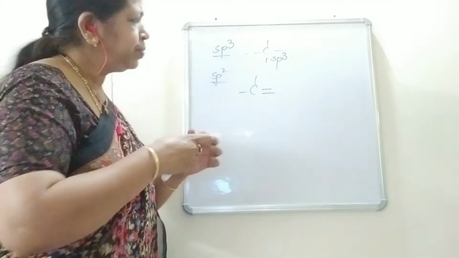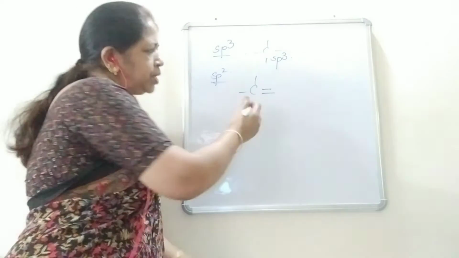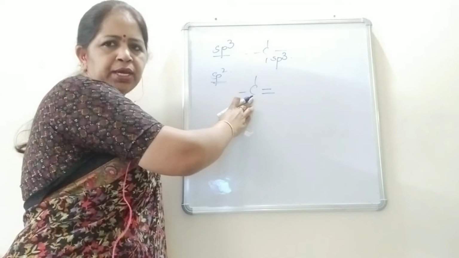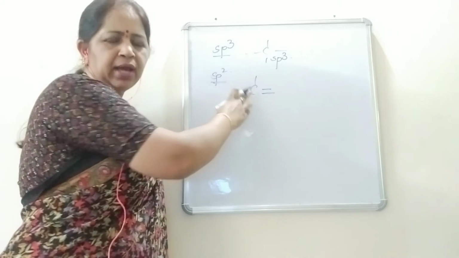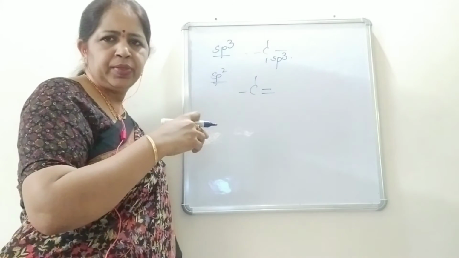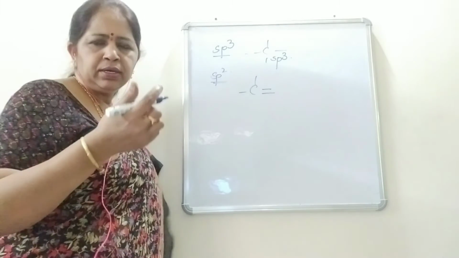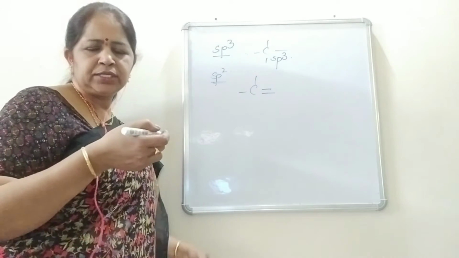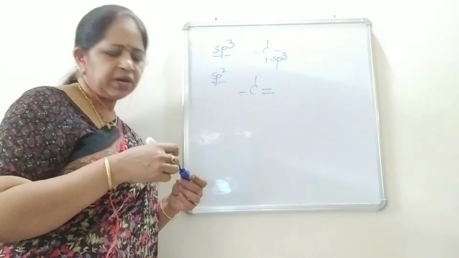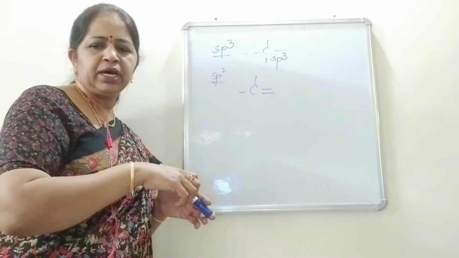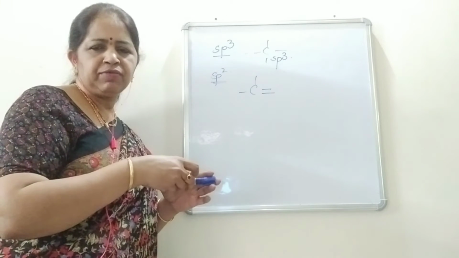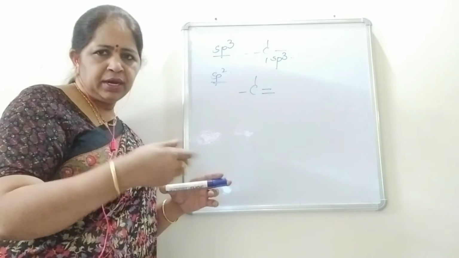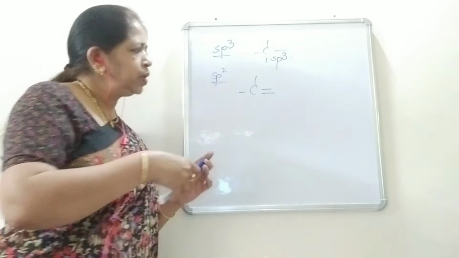Right students? This is the case with alkenes. Alkenes have one or more double bonds. We will see in the next video what the hybrid state of the carbons is if more double bonds are present.